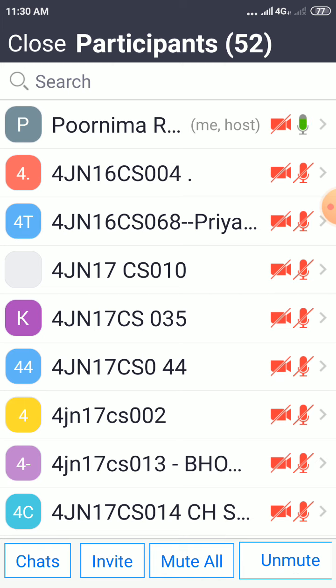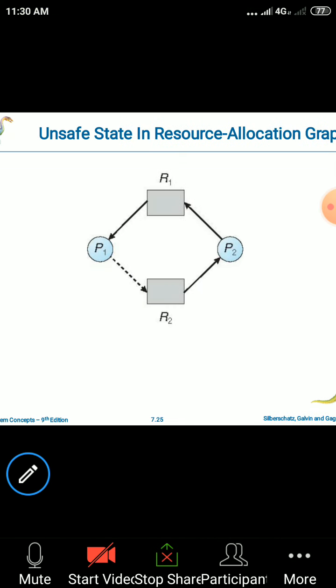So there once again we'll check whether the system will be in the safe condition or not. Then by using the Banker's algorithm, we'll see how we can tell whether the sequence is in the safe state or not.